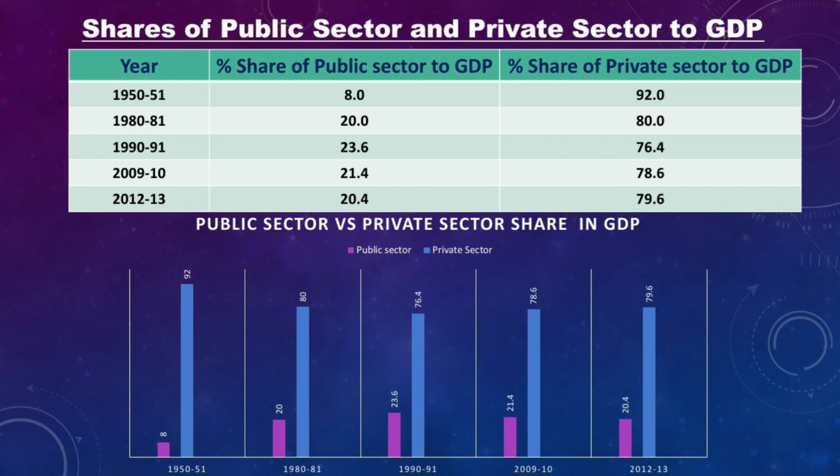After that, the share of agriculture to GDP, then the share of the secondary sector, then the share of the tertiary sector to GDP, using a table and diagrams or a pie diagram, whatever you like. You have to prepare a note for yourself so that it will be easy for you. After writing that, you can talk about the share of the public sector and the private sector.